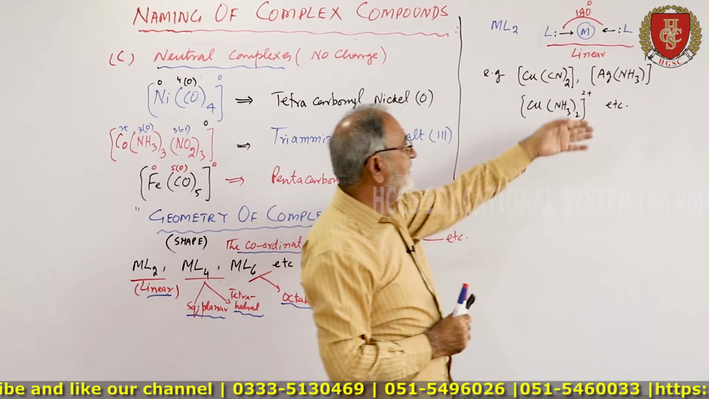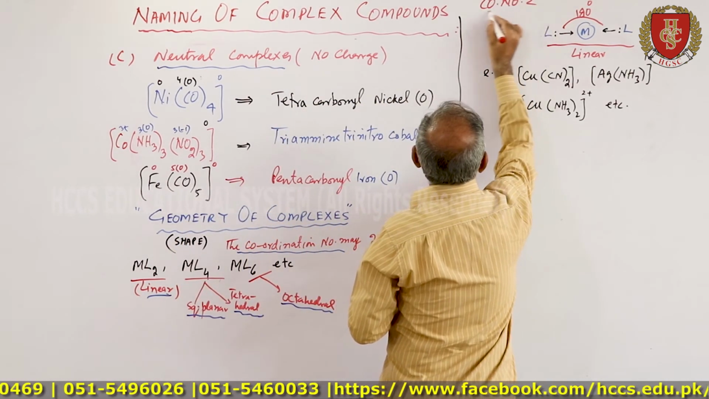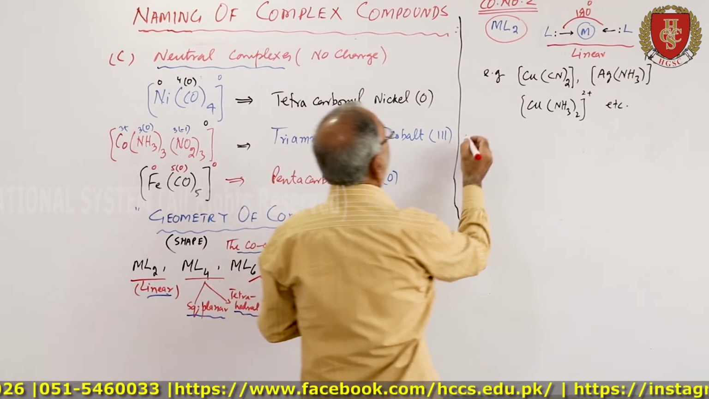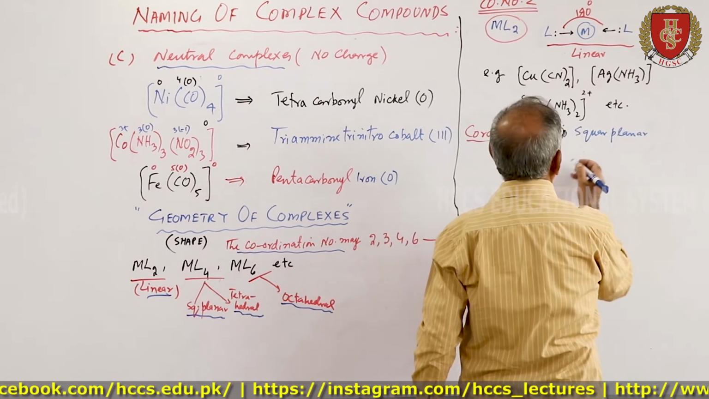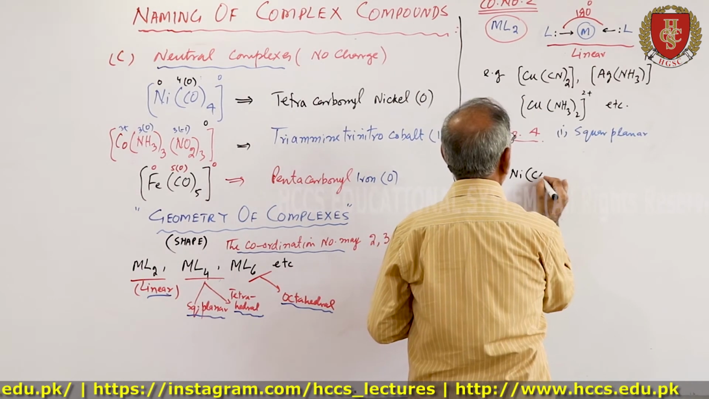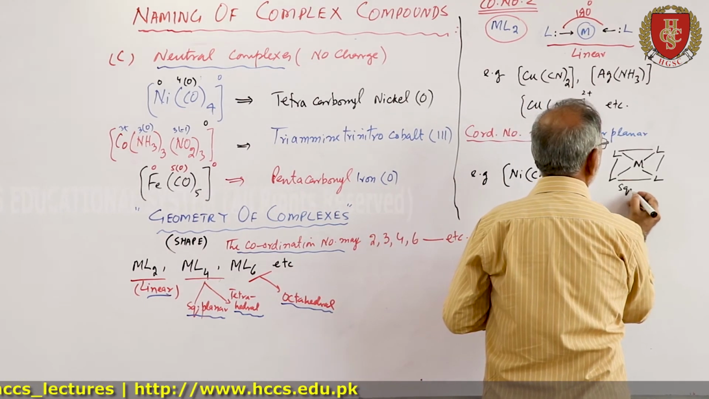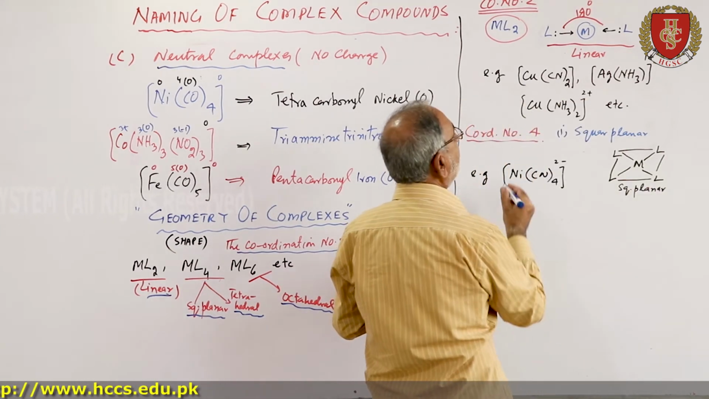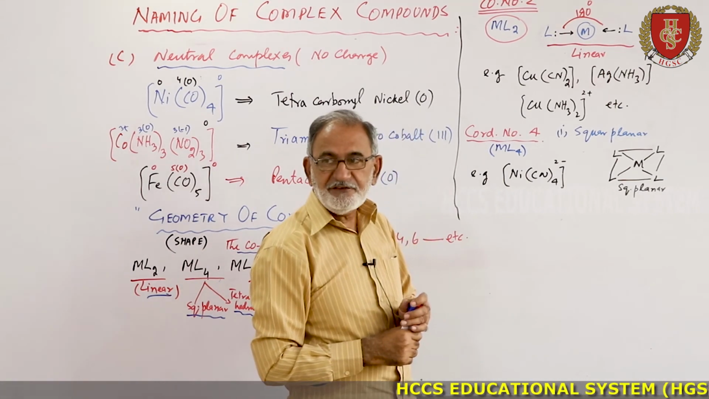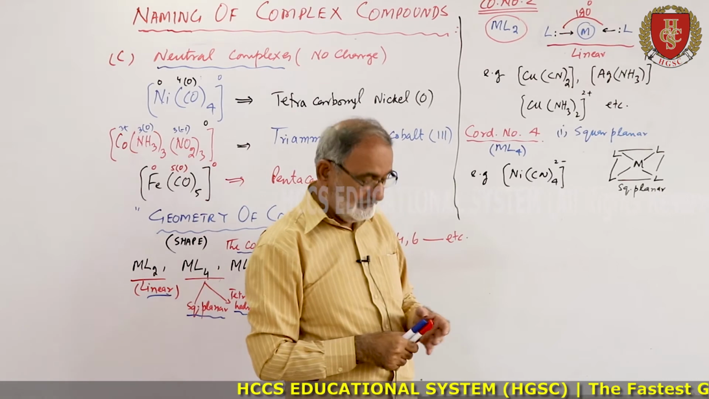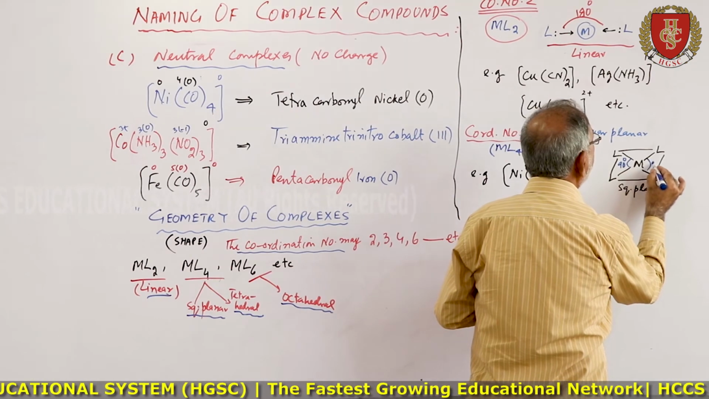For example, this type of complexes, they show the coordination number 2. This is the first example. Then coordination number 4 may be number 1 square planar. For example, Ni(CN)4 2 minus. Now in this case, this is square planar. That is ML4 complexes. If there are 4 ligands attached to the central metal, then it will be square planar. The angle will be of 90.